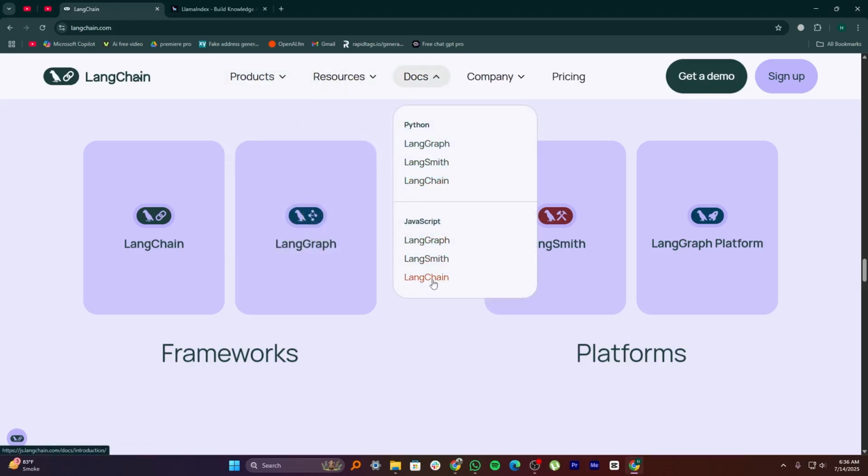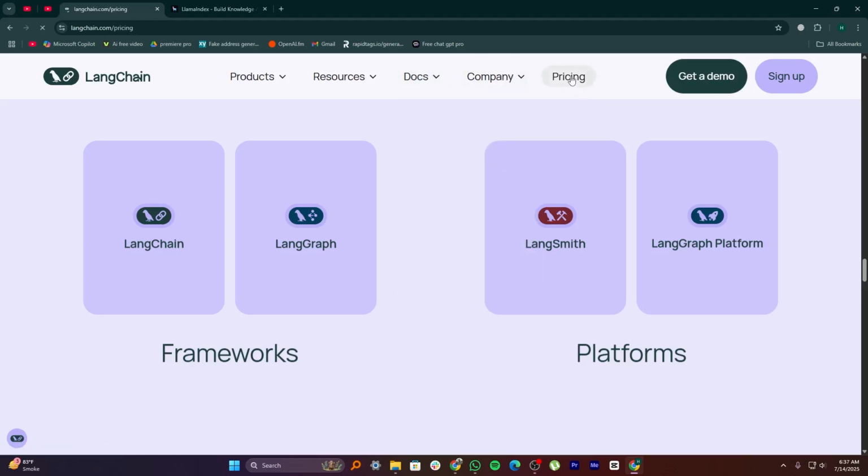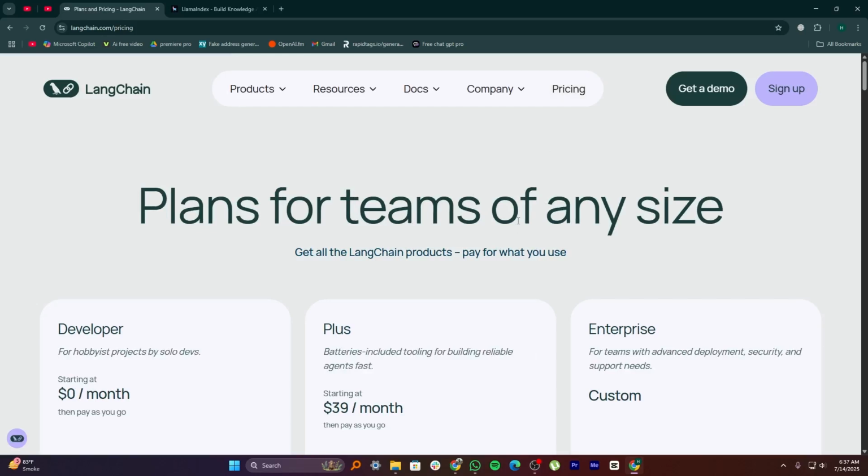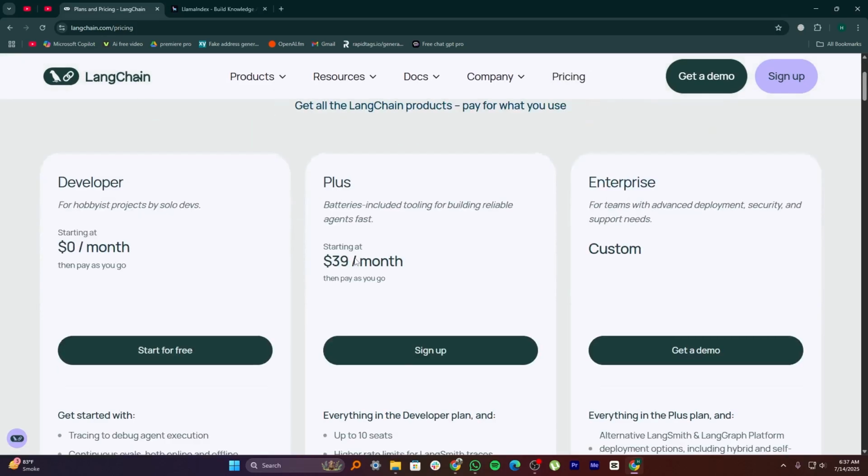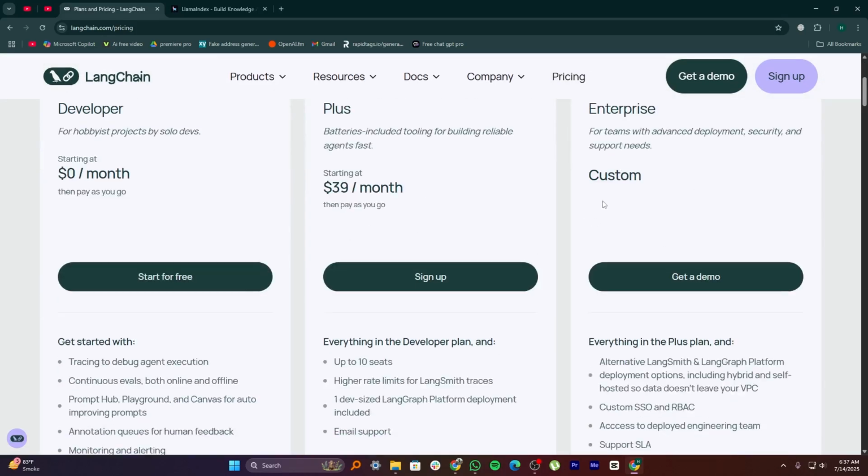LANGCHAIN supports memory so the AI can remember past conversations. It also connects with databases, APIs, and search tools, making it very flexible. Developers love its modular design and active community.